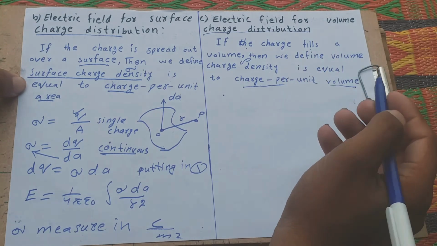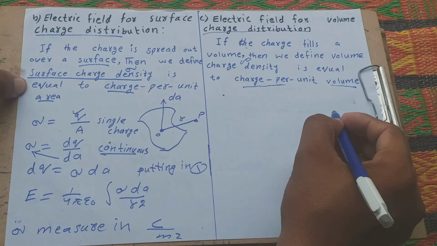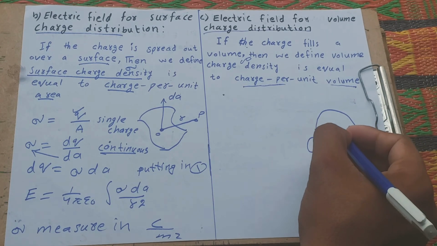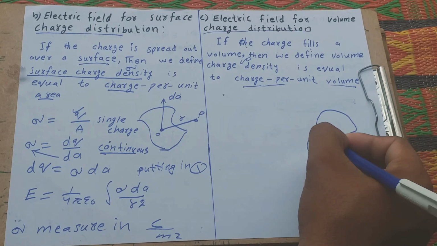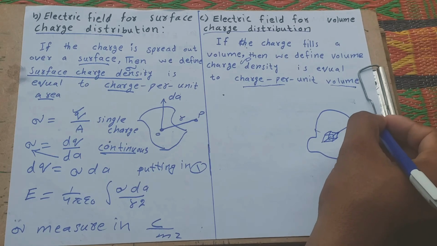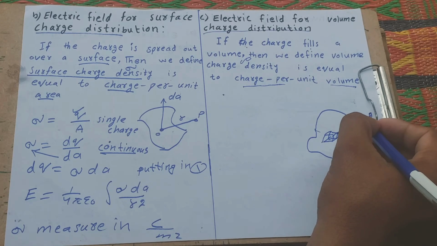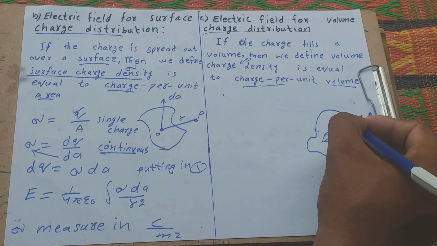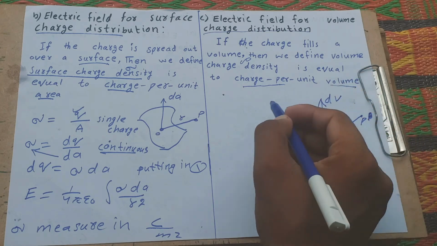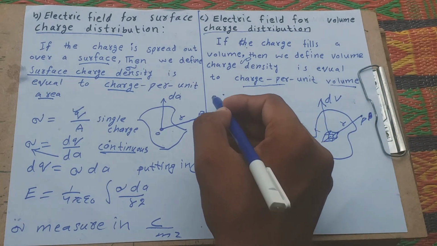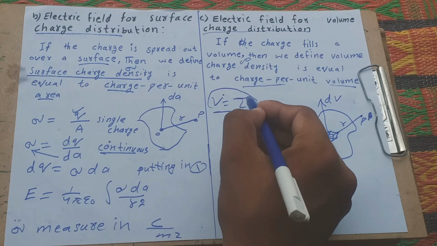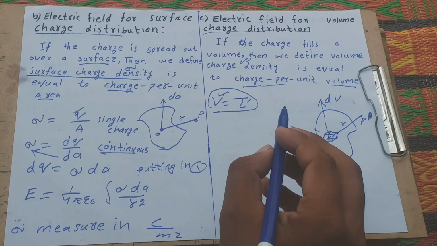For example, this is a volume, at point P, and R is the separation distance. We could also write V in tau form, but here we use this form. Understand, do not be confused.